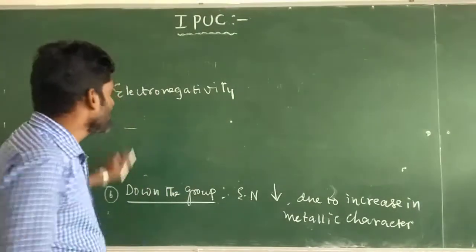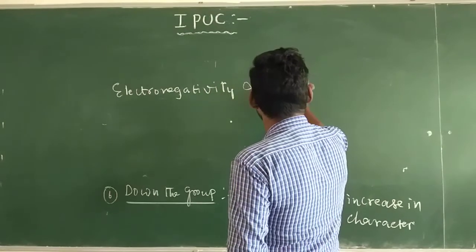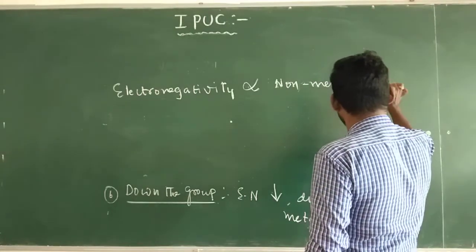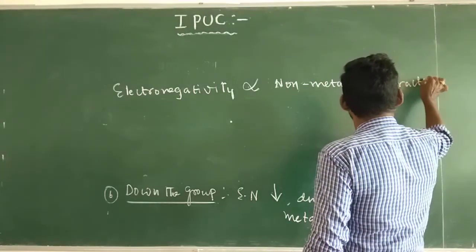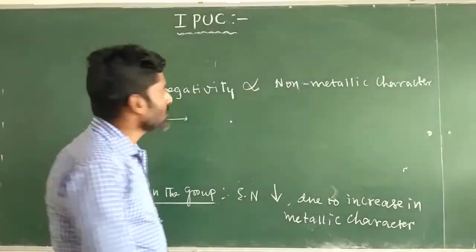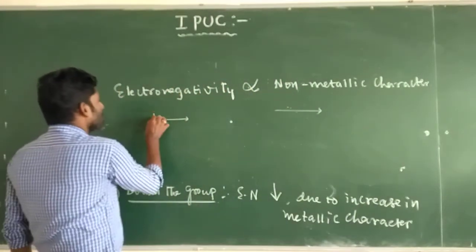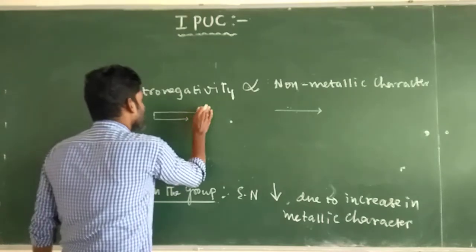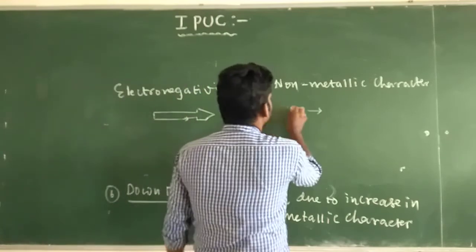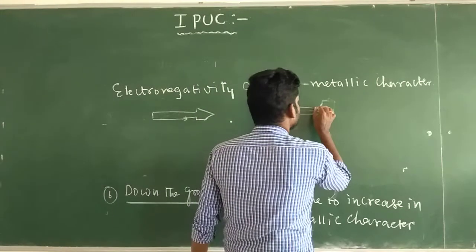So electronegativity is directly proportional to the non-metallic character. That means when electronegativity increases, non-metallic character also increases. Both electronegativity and non-metallic character move in one direction.